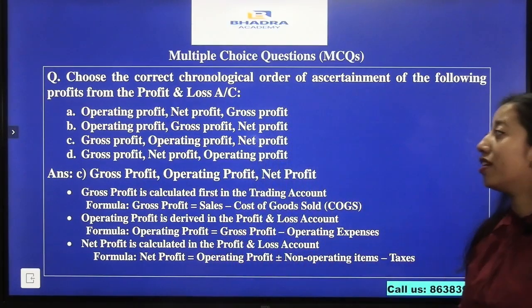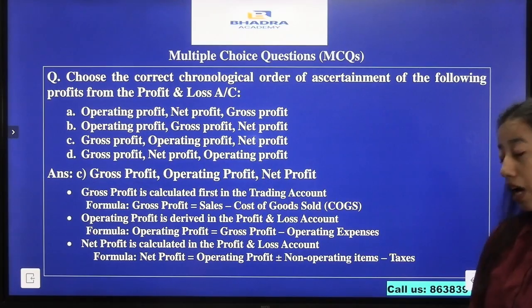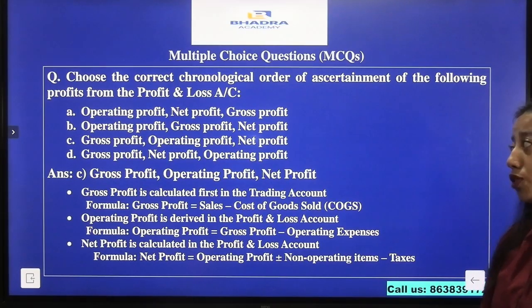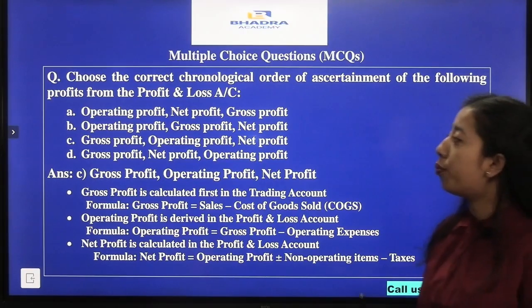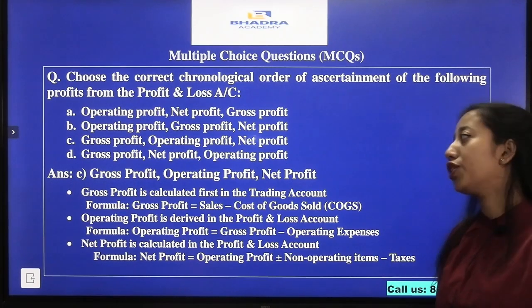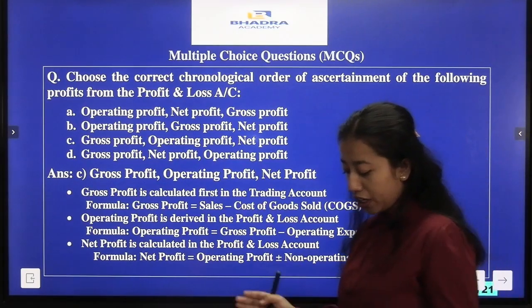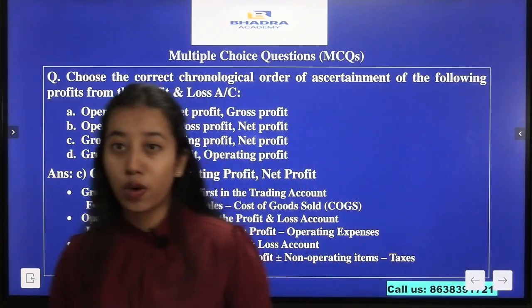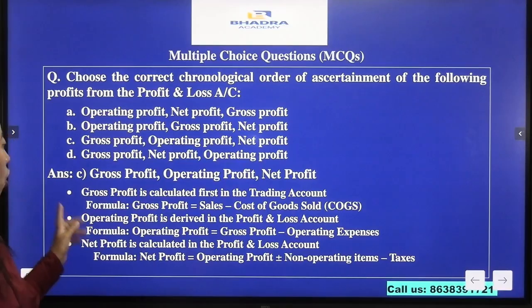So the question here is, choose the correct chronological order of ascertainment of the following profits from the profit and loss account. The options are: option A, operating profit, net profit and gross profit; option B, operating profit, gross profit and net profit; option C, gross profit, operating profit and net profit; option D, gross profit, net profit and operating profit. The question asked is about the chronological order. So what profit is ascertained first? Our answer here will be option C.